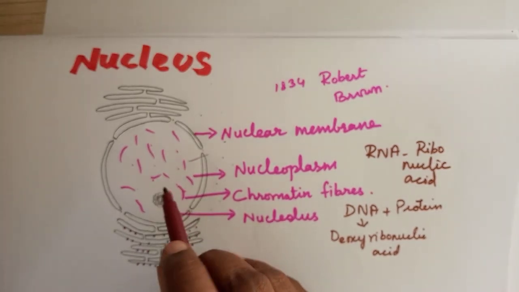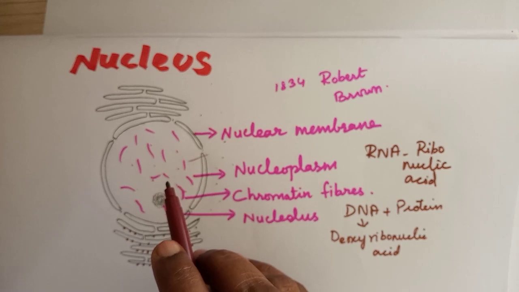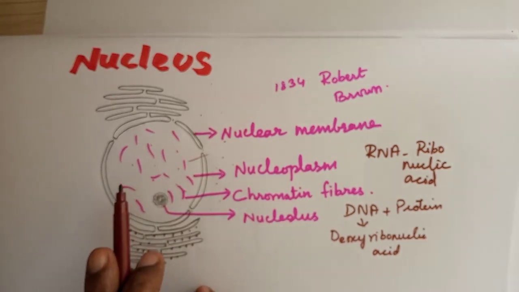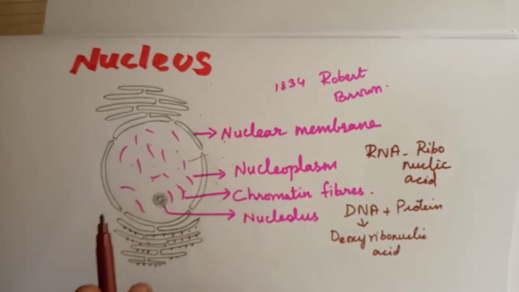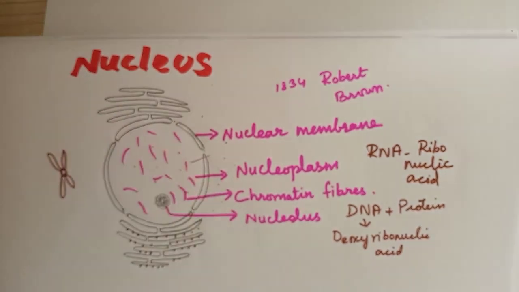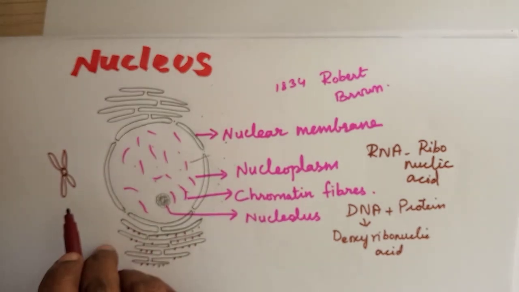It is intertwining in nature. It is also called chromatin reticulum, or chromatin fibers. During cell division, this chromatin becomes highly condensed, thick rod-like structures known as chromosomes. So during cell division, it becomes this rod-like structure called chromosomes. Understood? So these chromosomes are very important.